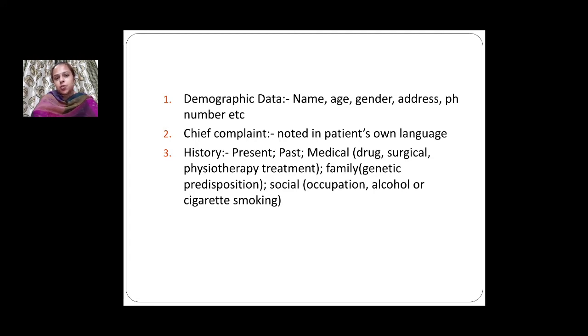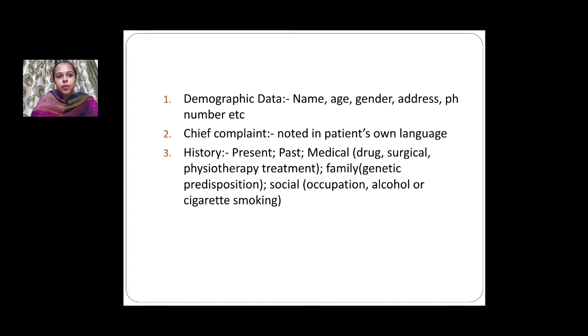After the present history, the past history is noted, and that should also be in relevance to the present history. For example, if the patient has met with a brain attack at present, and he has had similar incidents a few years back also, then that is of relevance to the present history, and that should be noted in detail. For the medical history, we have to note down his drug, surgical, or physiotherapy treatment. What are the details we have to note down?